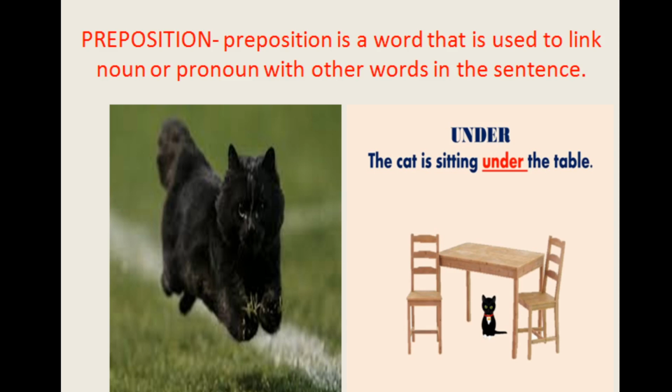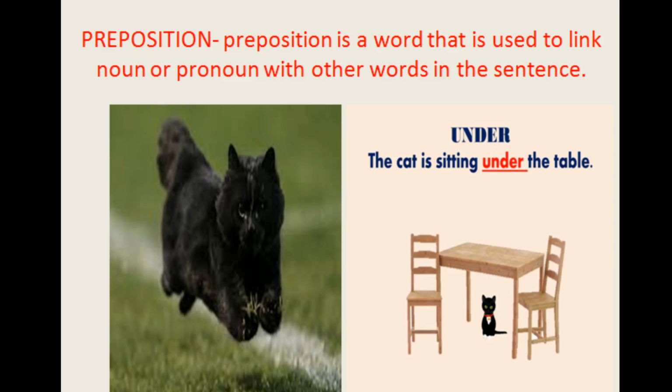I have mentioned "other word" here. Now a question comes to your mind: what are these? My dear students, these other words may be a noun, verb, or adjective. Understand it with one example. What have you seen in the picture? The cat is running. And if I ask you, where is it sitting? The cat is sitting under the table.